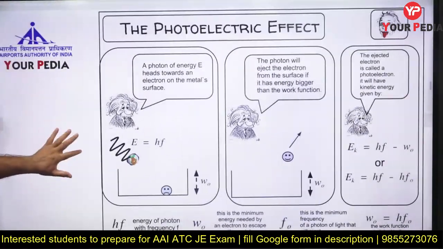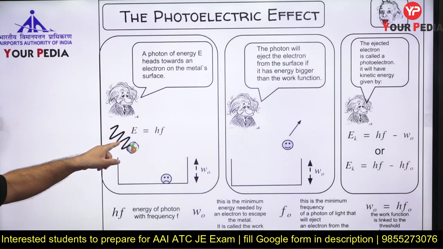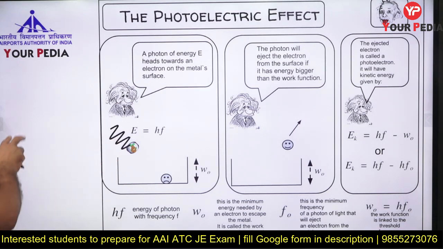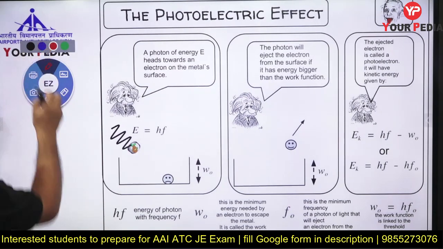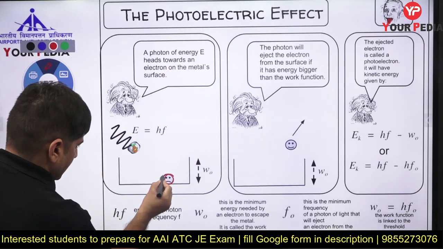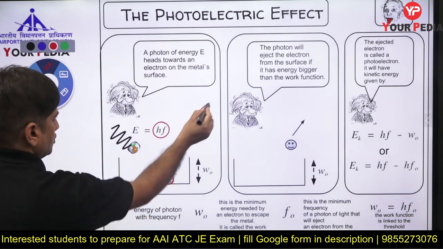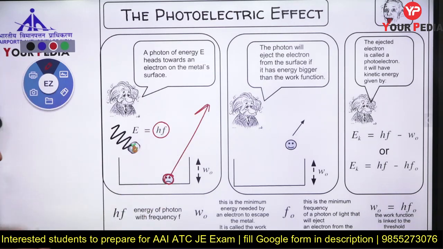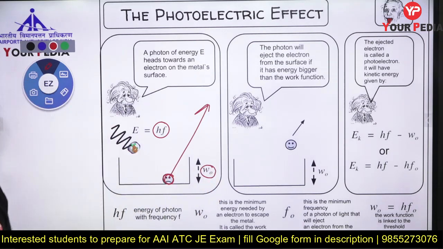It's a very interesting chart actually. You see what Einstein is saying. Energy is coming with the photon, as you can see, and the electron is sitting in the metal. Where in the metal it is sitting, nobody knows. This is the electron, this is the photon coming. This photon wants to take the electron out, but the electron is sitting W naught below. What is W naught?